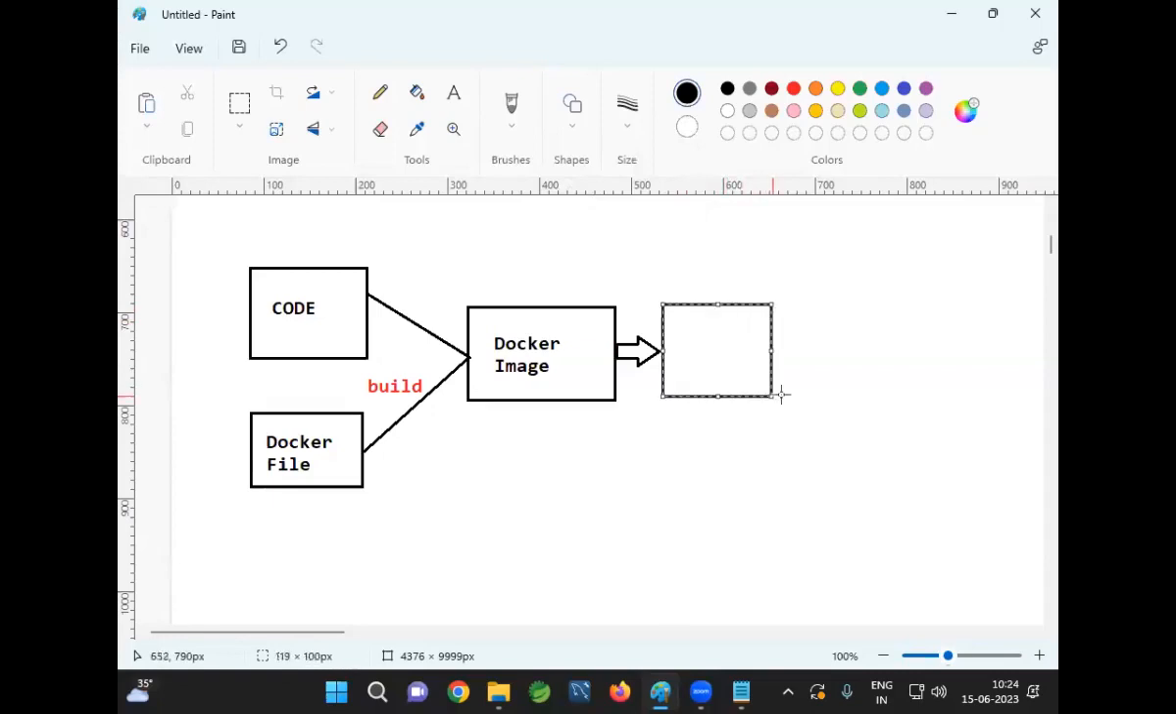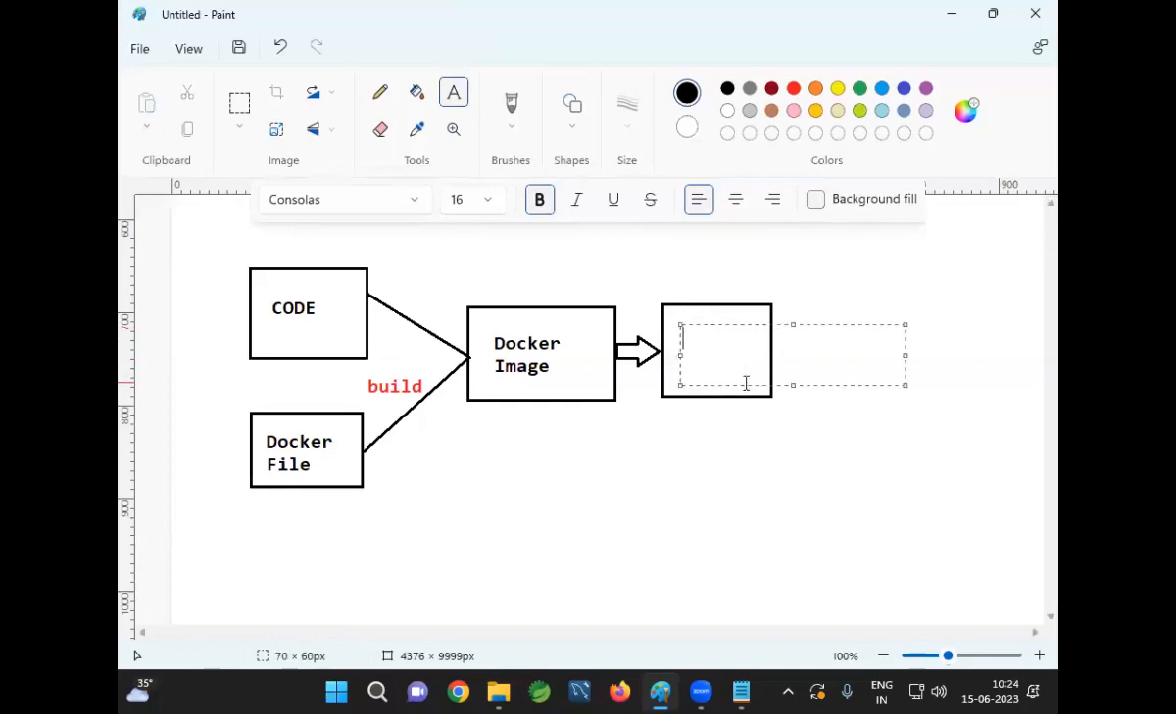Just as we have GitHub to store the source code, similarly, to store the Docker image, there is a concept called Docker Hub. How we use GitHub to store the project source code, similarly, we will use Docker Hub to store Docker images. That means if I create a Docker image and store it in the Docker Hub, we can use it in the future. At any point of time, we can use that Docker image to run the application.